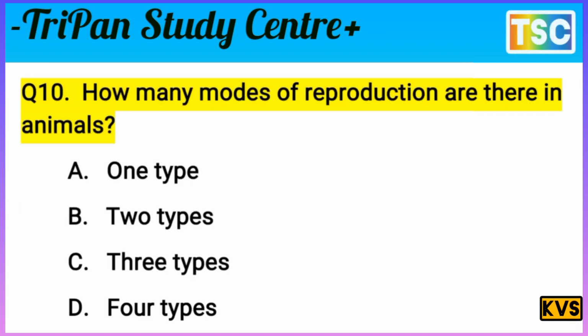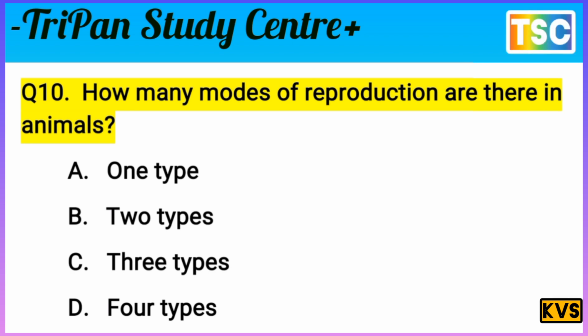Next question on your screen. How many modes of reproduction are there in animals? You know that the question is very interesting. How many modes of reproduction are there in animals? A, 1 type, B, 2 types, C, 3 types, D, 4 types.